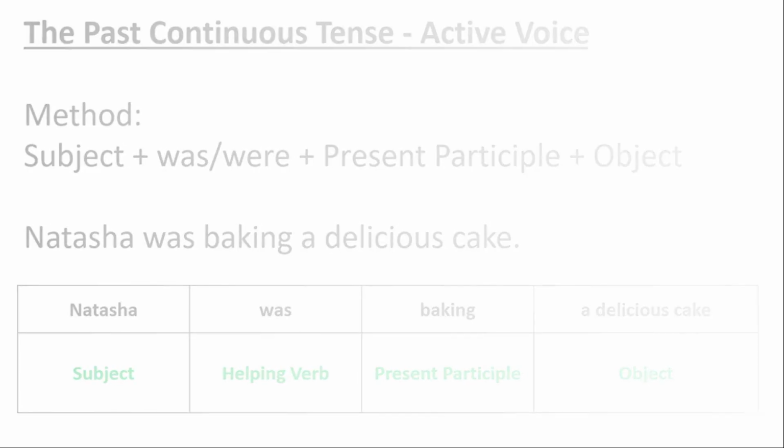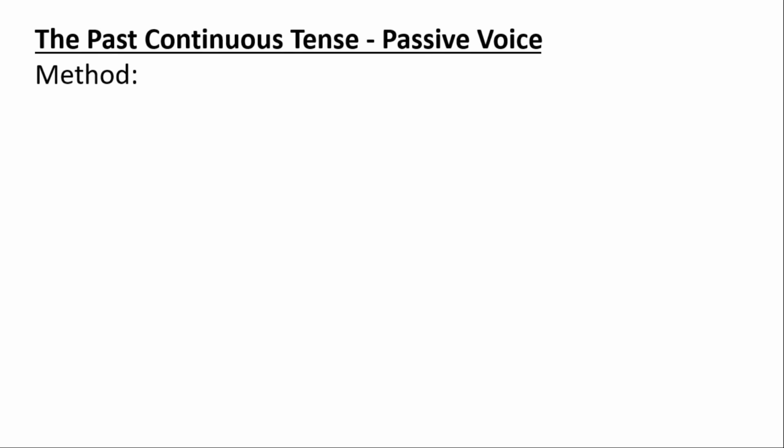Now we have to learn the method or the word order of the passive voice of the past continuous tense.